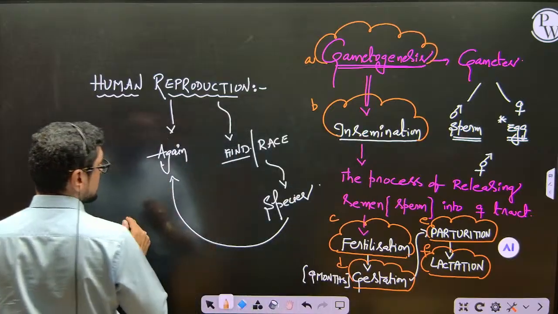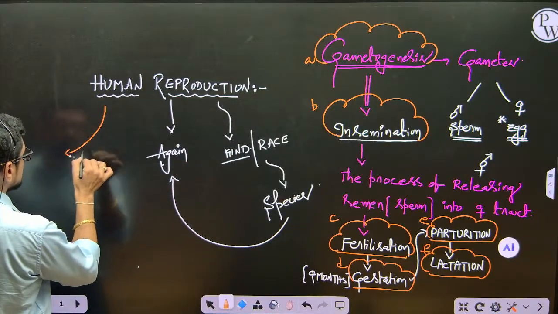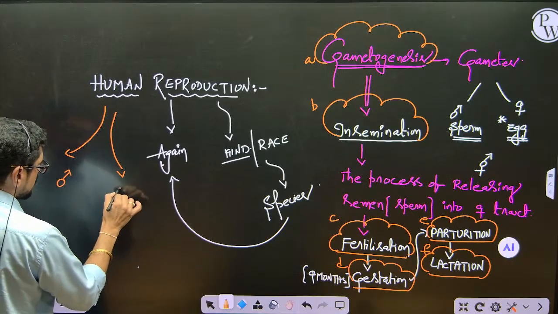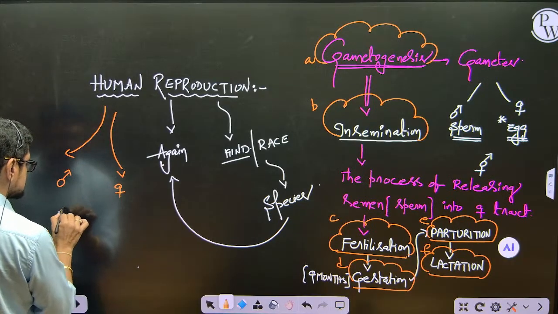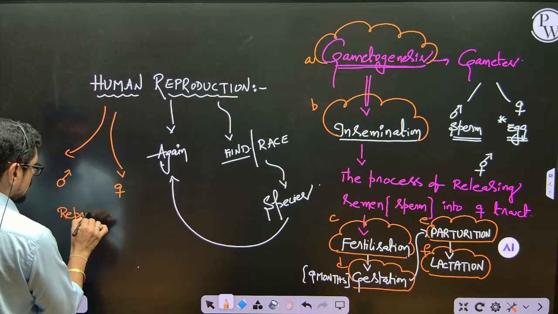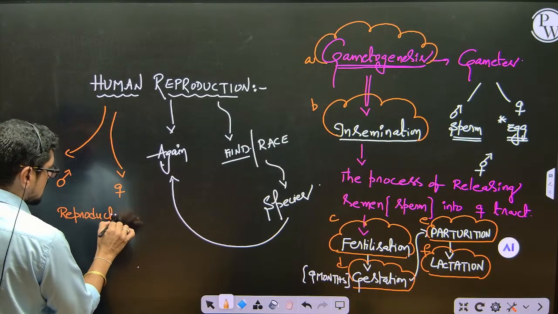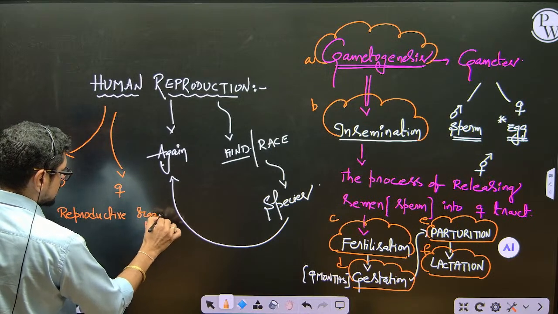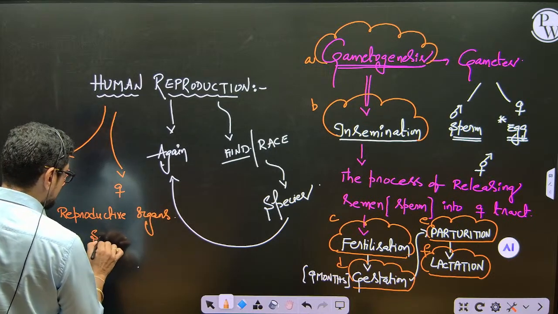Human reproduction. Now in the case of human reproduction, we have to study both male and female reproductive systems separately. Both male and female reproductive organs are present separately.